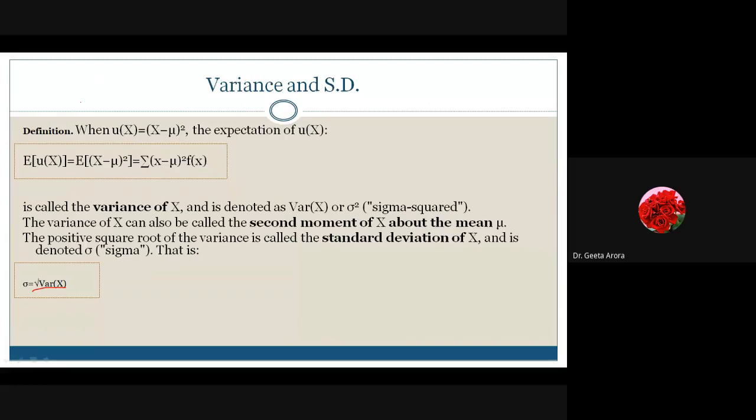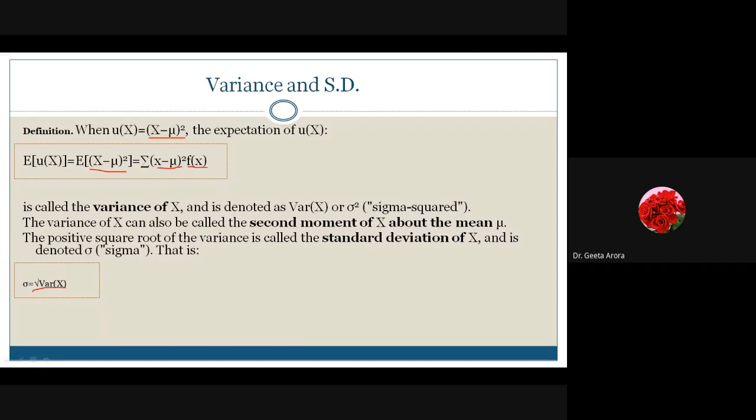So the expectation of u(x), where u(x) is (x minus mu) whole square, is to be calculated as the summation of (x minus mu) whole square into f(x). This is the formula, and this is called the variance of x. It is also represented by sigma square.